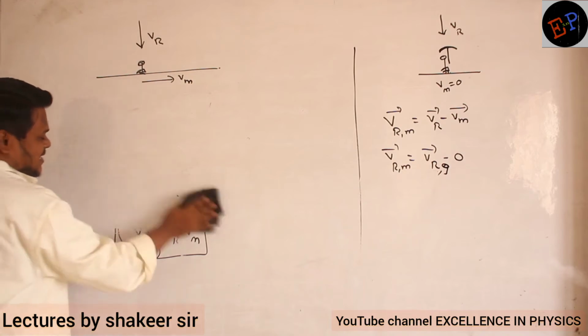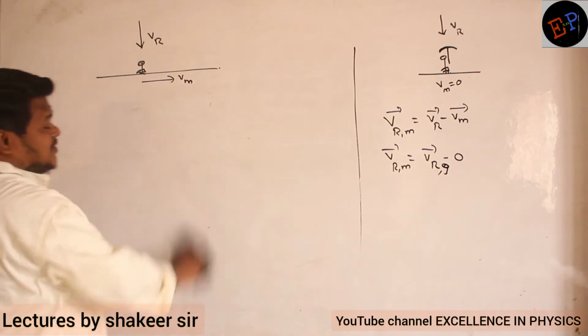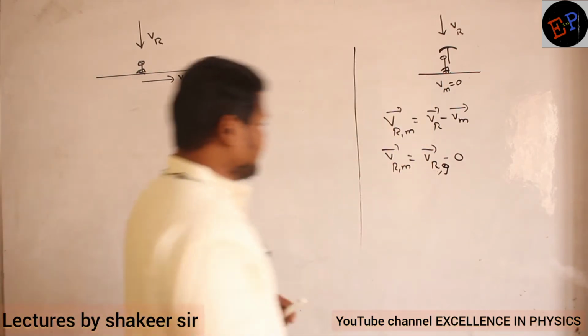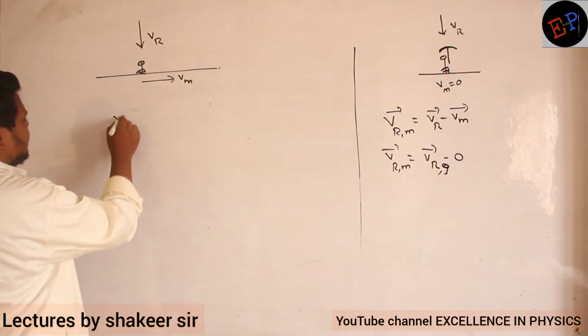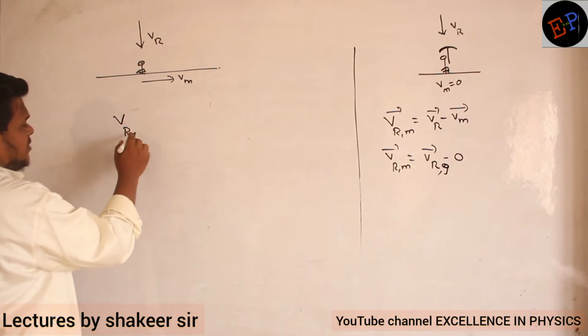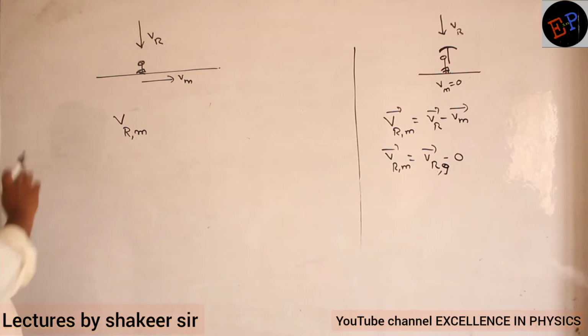45 degrees. The angle we don't know, because the magnitudes of the velocities we don't know. So let us see. In which direction should the man hold the umbrella? The man should hold the umbrella in the direction of the relative velocity of rain with respect to man. In this direction he should hold the umbrella.